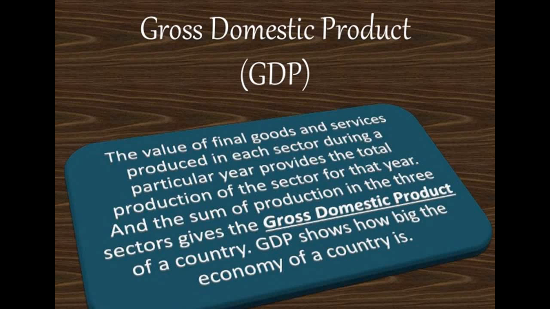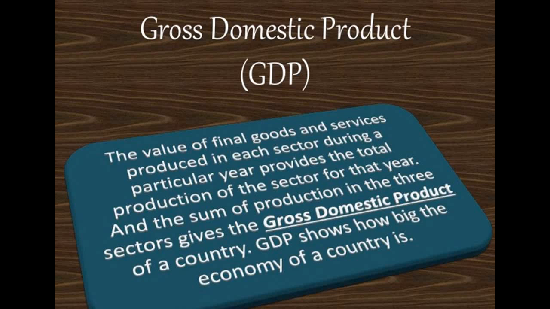All the value of these goods and services we calculate from each sector during a particular year provides the total production of the sector for that year, and the sum of the production in the three sectors gives us the gross domestic product of a country, and GDP shows how big the economy of a country is.